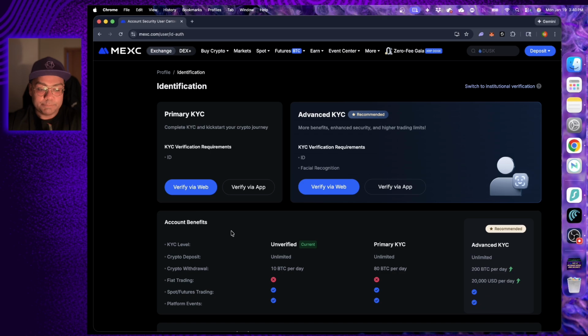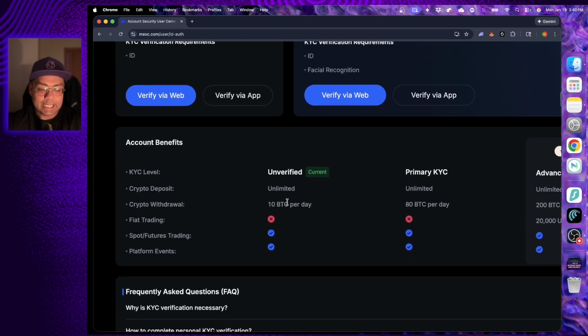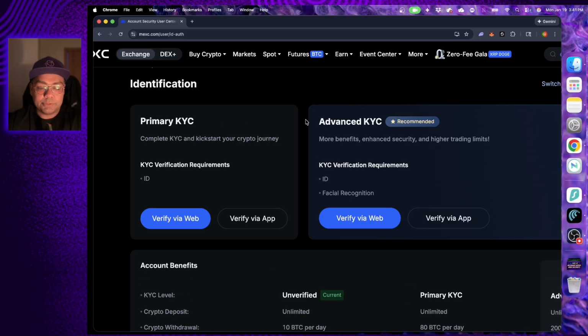Now you can use MEXC without doing KYC. As you can see here, the unverified option allows you to withdraw up to 10 BTC per day. In this video, I'm going to do the primary KYC, which allows you to withdraw up to 80 BTC per day. The main restrictions you have without using KYC is the on-ramp and off-ramp options. For example, you can't use debit cards or credit cards to buy crypto, or you can't put fiat from your own bank account here. But I personally am pro KYC, so I'm going to go ahead with the primary KYC.